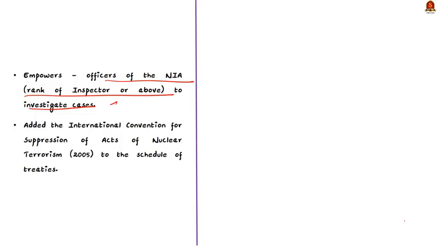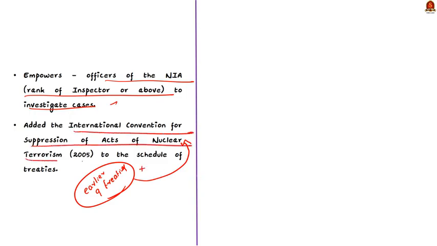The fourth major change is the addition of treaties to the schedule of UAPA. See, the schedule mentioned under the Unlawful Activities Prevention Act lists 9 treaties that include the Convention for the Suppression of Terrorist Bombings 1997 and the Convention Against Taking of Hostages 1979. The recent amendment added one more treaty to the list under the schedule. The treaty is the International Convention for Suppression of Acts of Nuclear Terrorism. See, these are the 4 major changes made by the 2019 amendment of the Unlawful Activities Prevention Act.